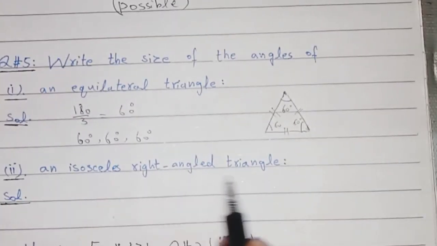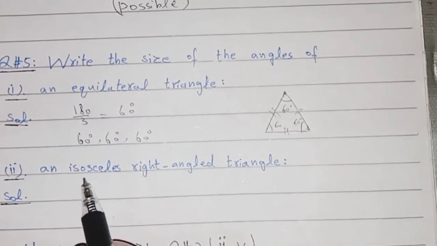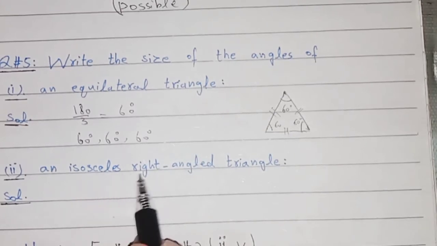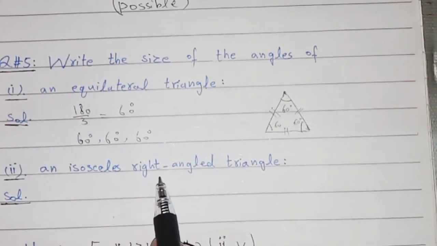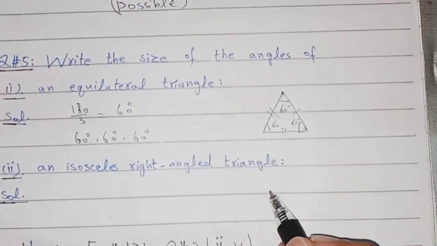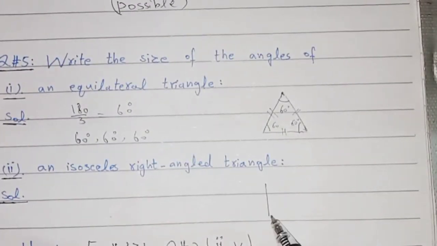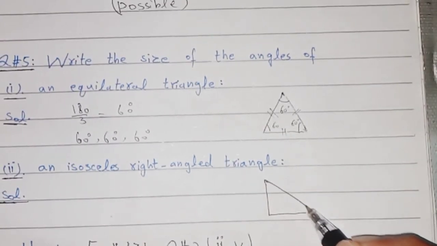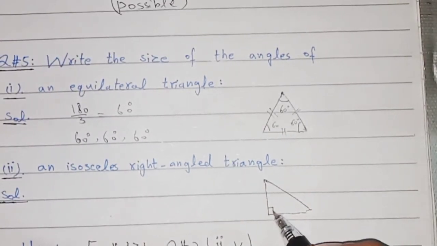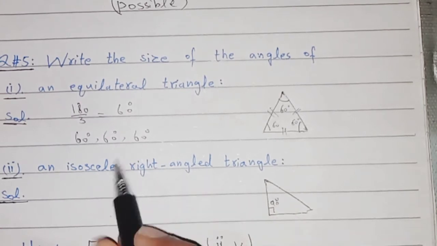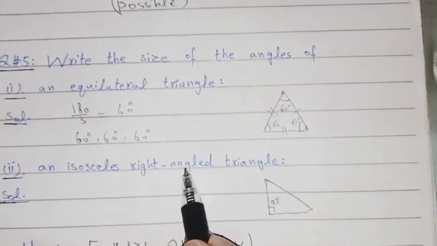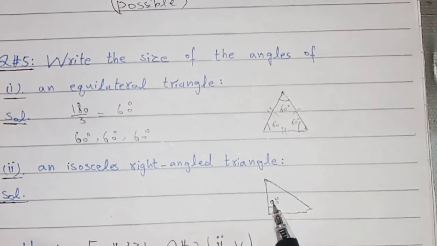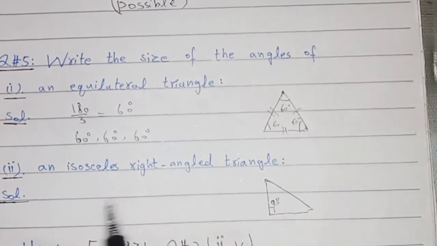And isosceles right angle triangle. Isosceles means two angles are same and right means one angle is of 90 degree. For example, I can take this one. This angle is of 90 because it is given that it is an isosceles right angle triangle. It is understood that one angle is of 90.